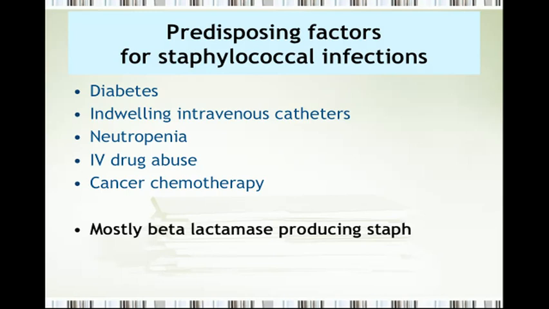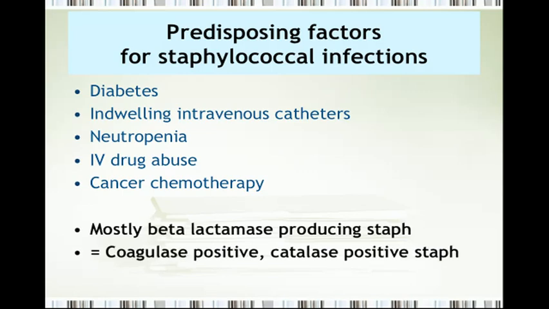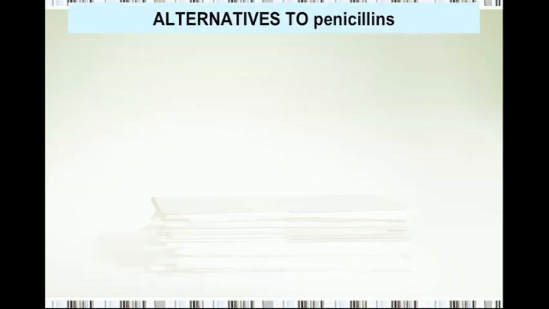Mostly, these staphylococci would be beta-lactamase producing. So that's very important to remember with the association of these predisposing factors. And they could be coagulase positive and catalase positive staphylococci. So that's some important word about the staphylococcal infection.